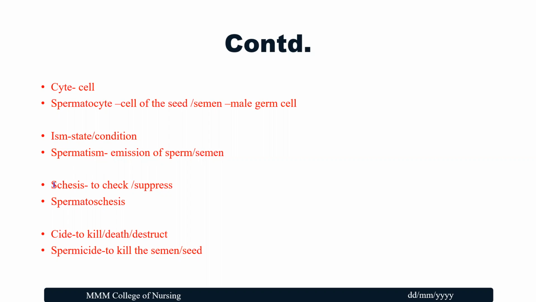Schisis or cases, you can call it either way. This is to check or to suppress, which means spermatocases, either to check or suppress the seed or the semen. Side means to kill, death, or to destruct. Spermicide is to kill the semen or the seed.